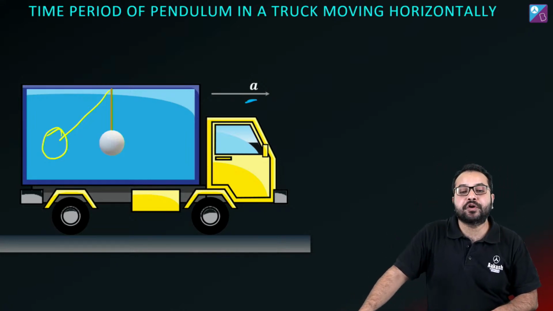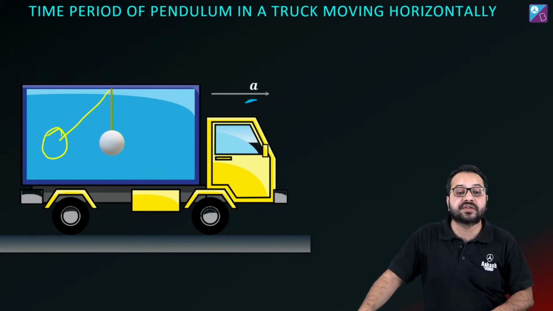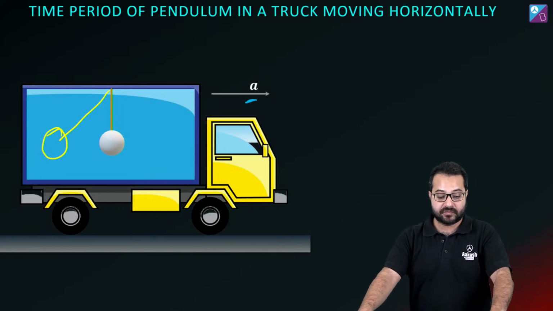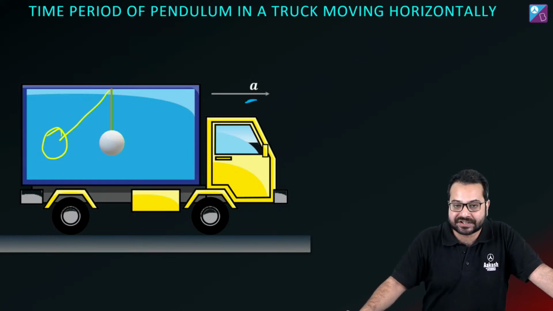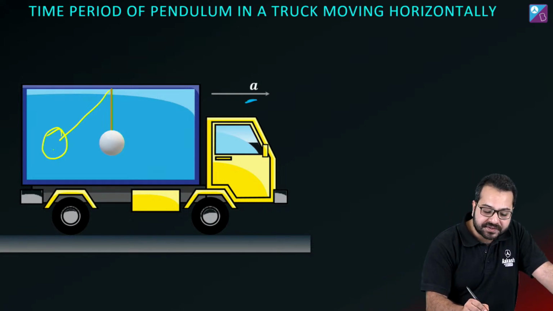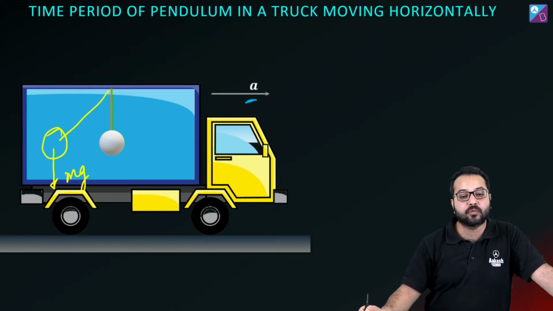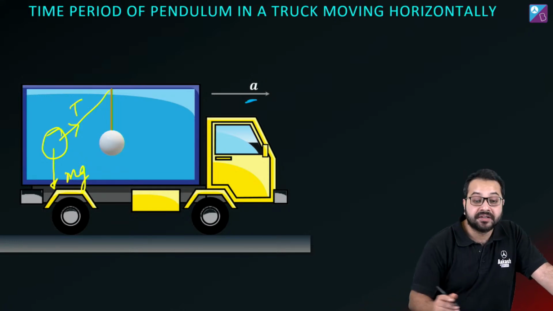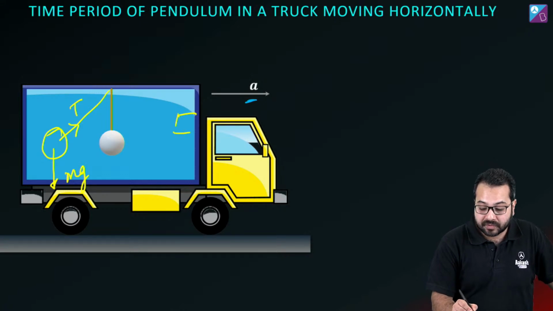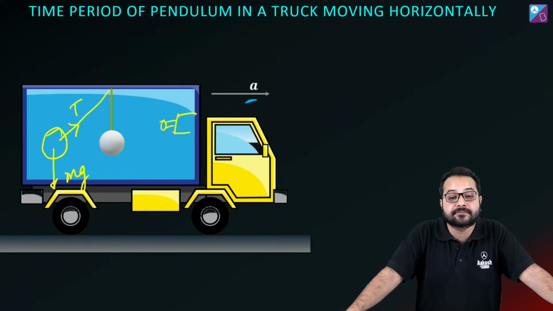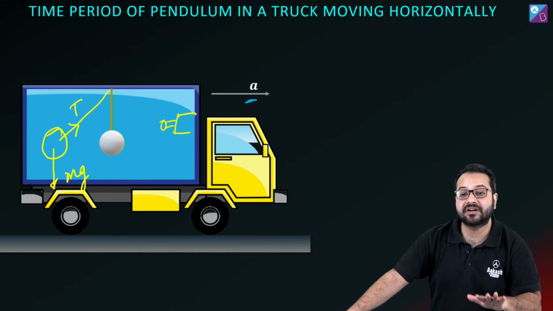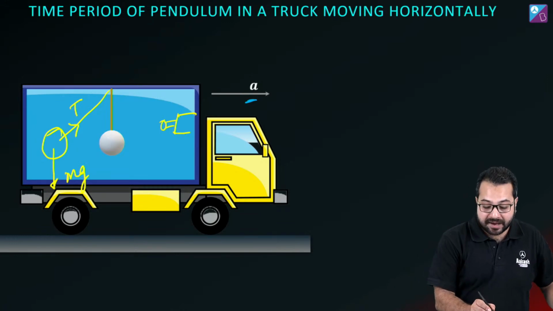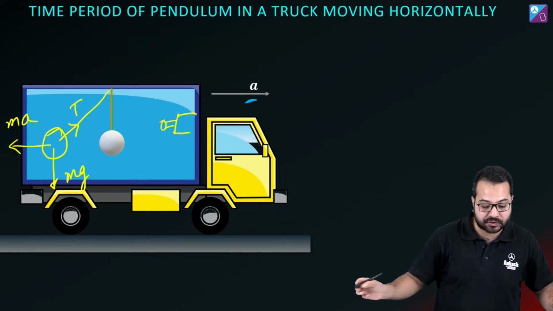ठीक है? Now this is going to be its mean position. This is going to be its equilibrium position. And from this equilibrium position, if we displace it slightly, it is going to perform SHM. Is that correct? Now what are the forces that are going to act? The forces acting would be mg downwards. There is going to be tension. These are the real forces, but I am observing this from which frame? I am observing this from the frame of the truck. Which means that I'll have to apply a pseudo force, and the pseudo force is going to be like this.